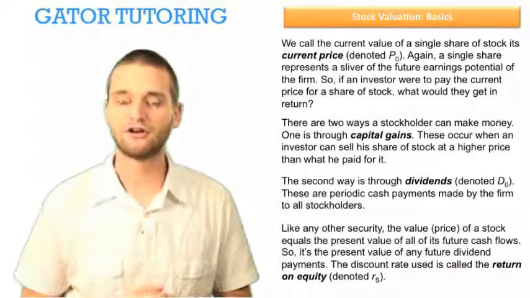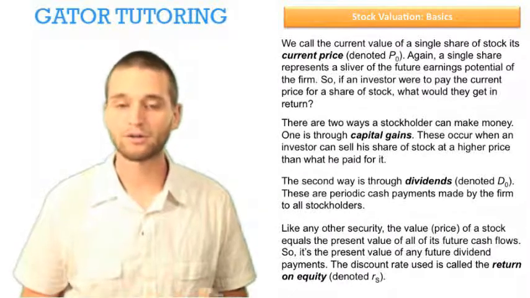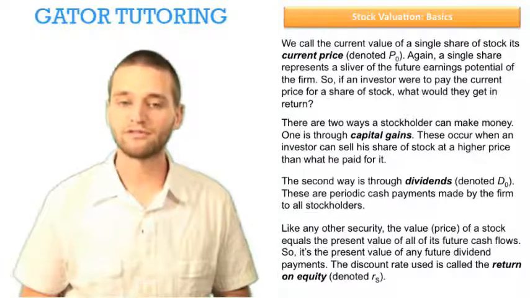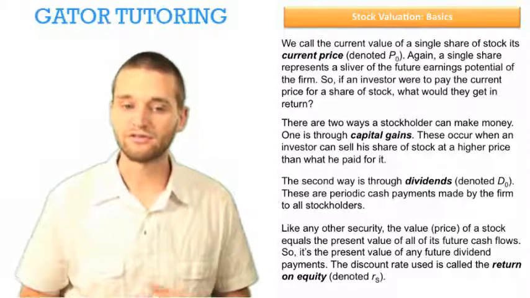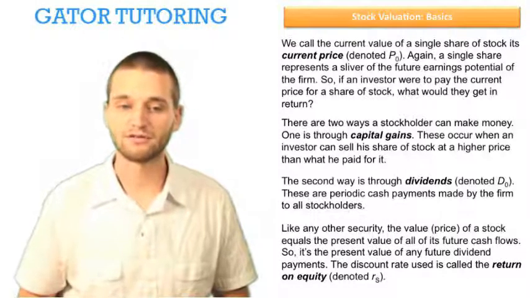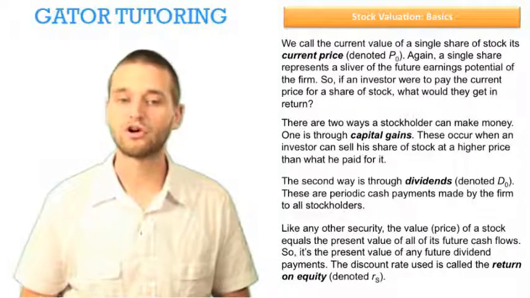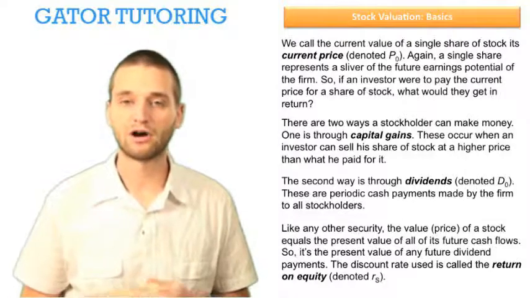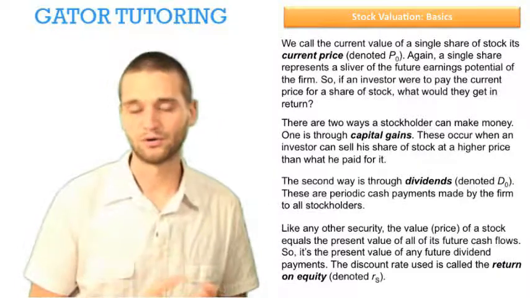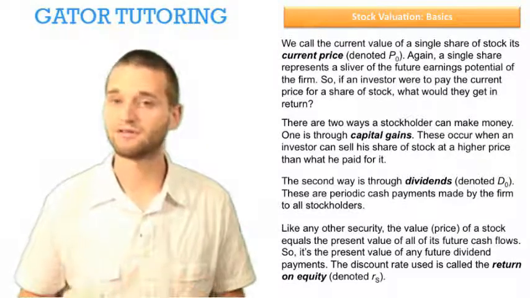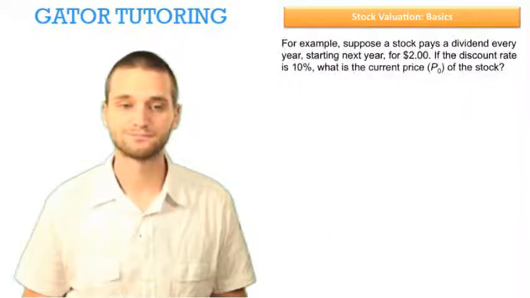Like any other security, the value or price of a stock equals the present value of all of its future cash flows. So it's the present value of any future dividend payments. The discount rate used is called the return on equity, denoted R sub S. And this is just to distinguish it from maybe the return on debt or some other interest rate that we might be using to discount future cash flows.